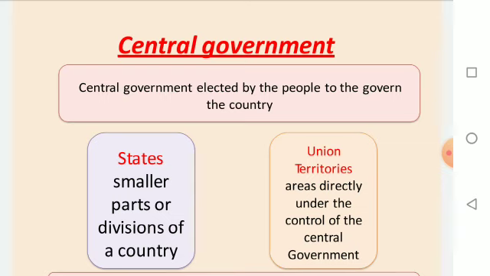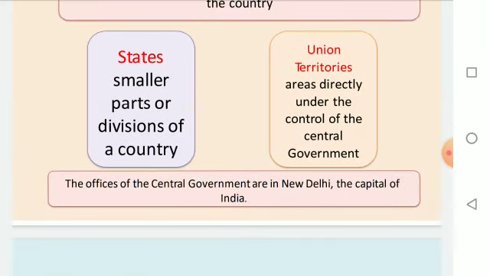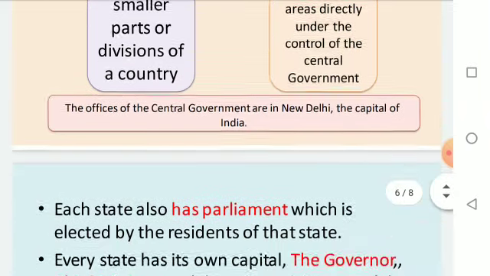Now let's discuss union territories. Union territories are the areas directly under the control of the central government. They are not part of the state government; they come under the direct control of the central government only. The offices of the central government are in New Delhi, the capital of India.